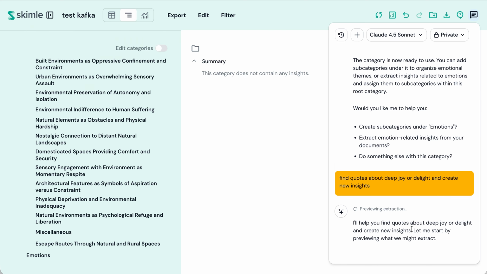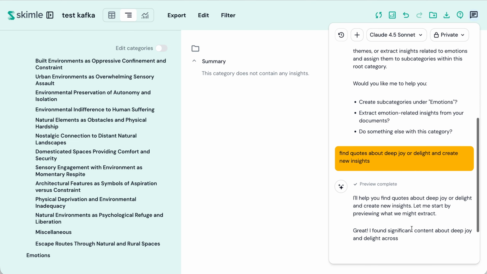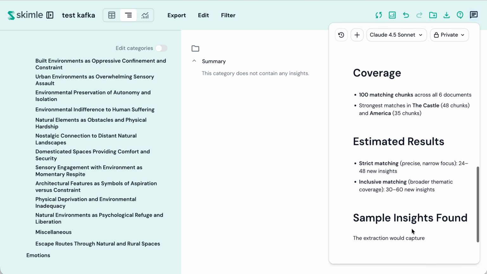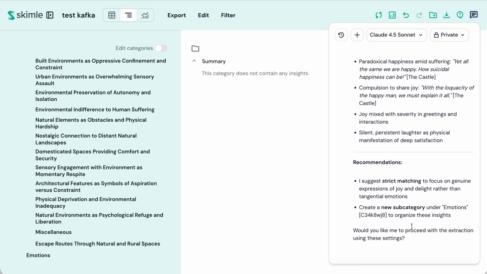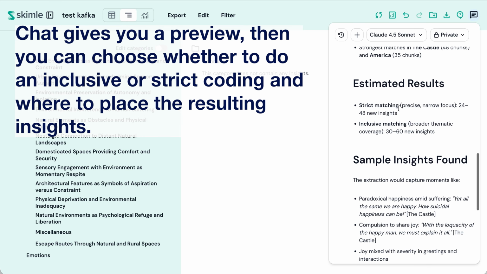So the chat is great if you have some instances where some topic is discussed, but it doesn't necessarily occur throughout the dataset.